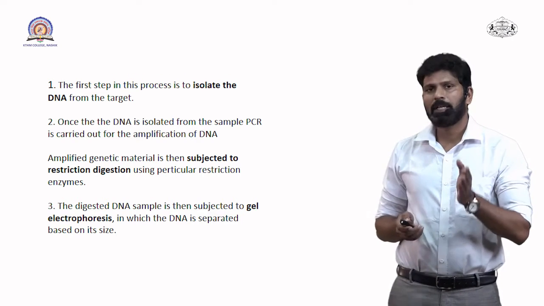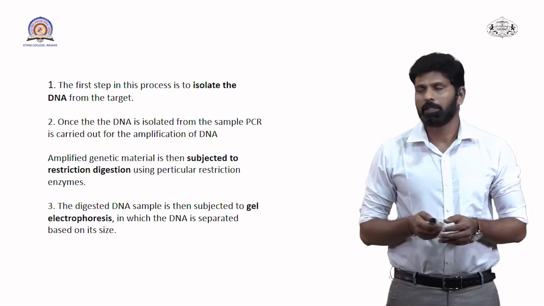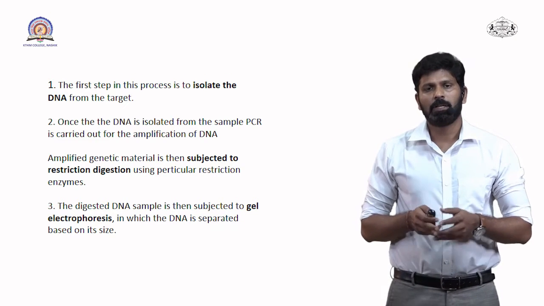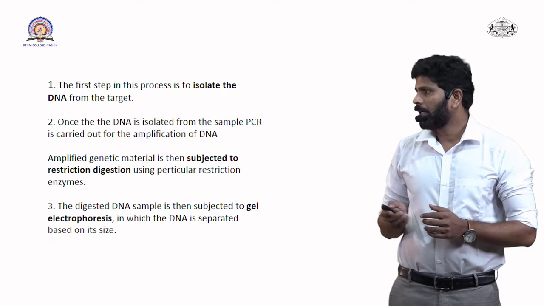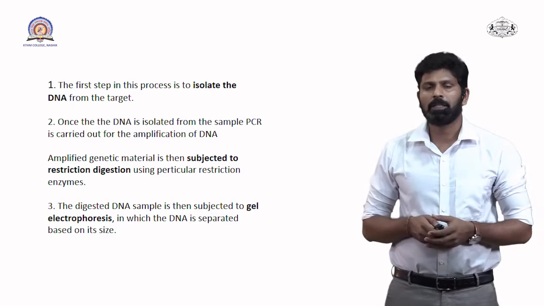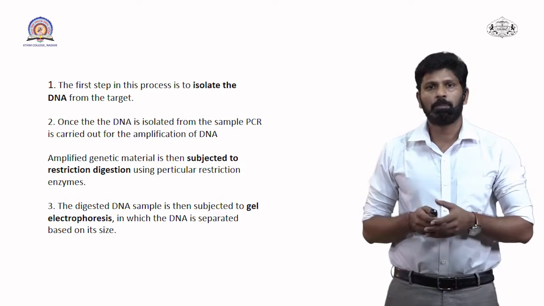Then this digested DNA is subjected to electrophoretic separation. This is the pattern obtained after the electrophoresis, and that pattern is detected by laser, and this completes the RFLP process.